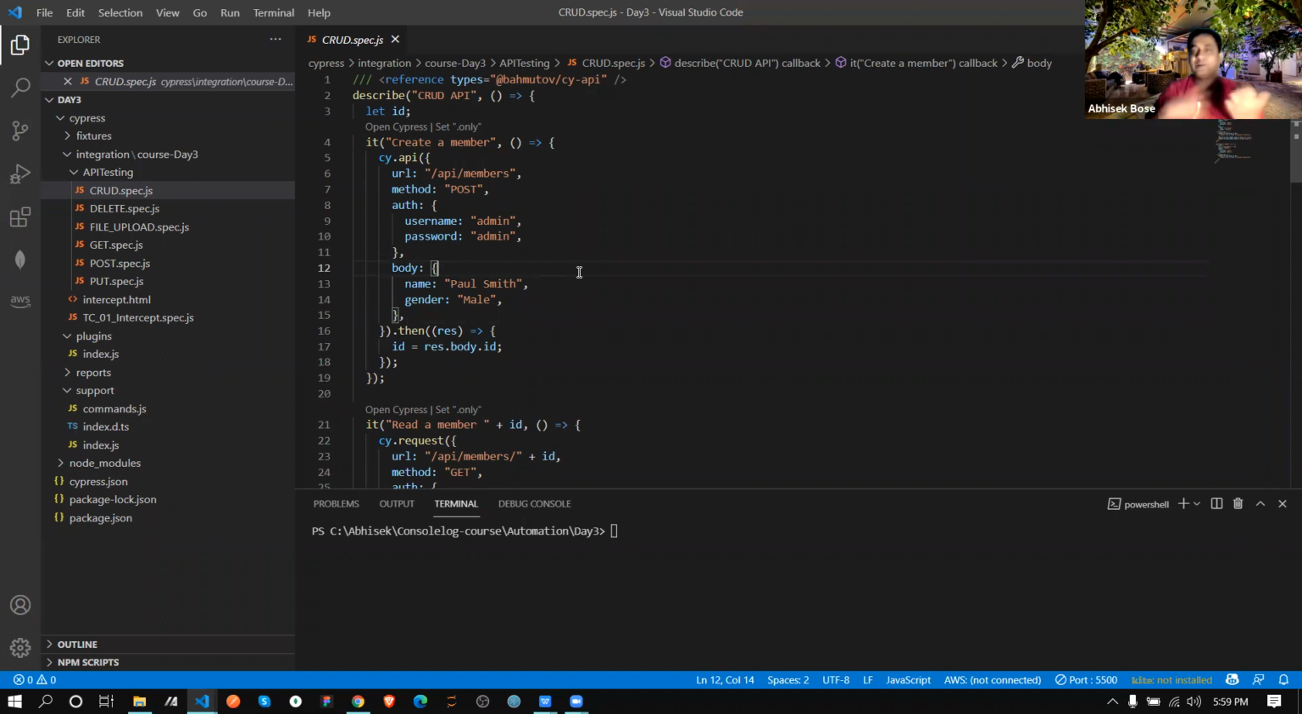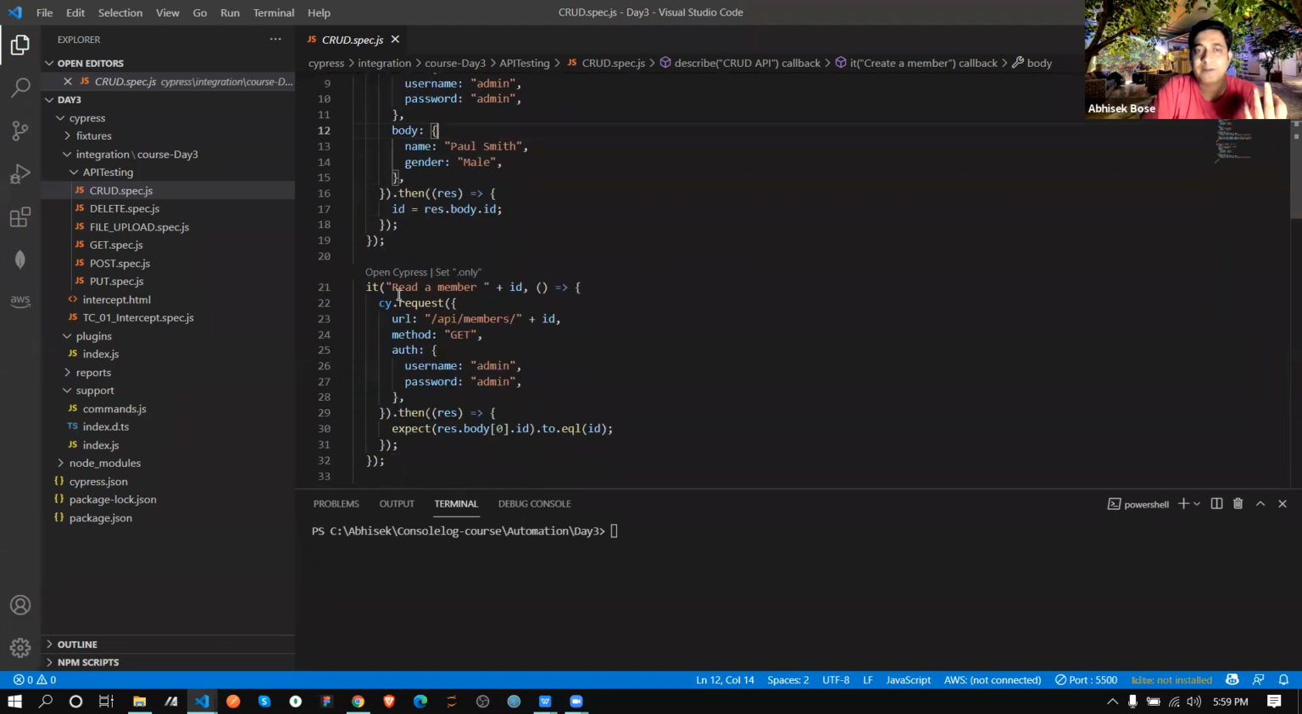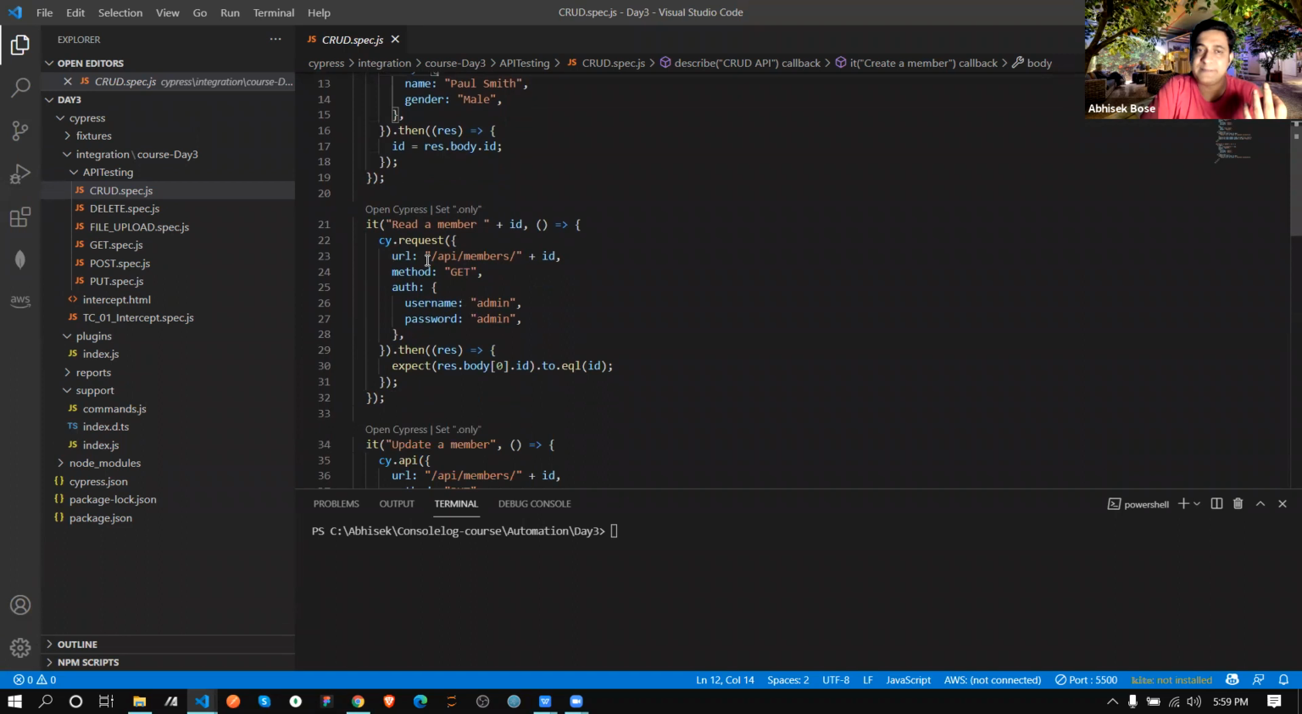Because I don't have any practical server right now to showcase, since all the projects are company projects that I cannot showcase. If you are implementing in your company, you already have something. So those APIs you can easily test this way for the POST method. For the read method, this is very simple again.